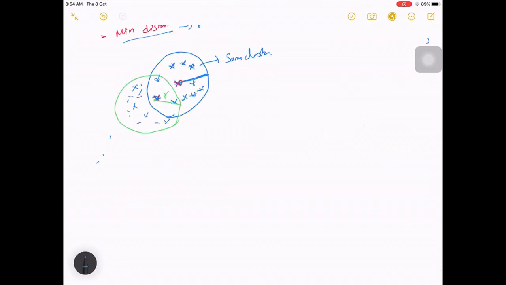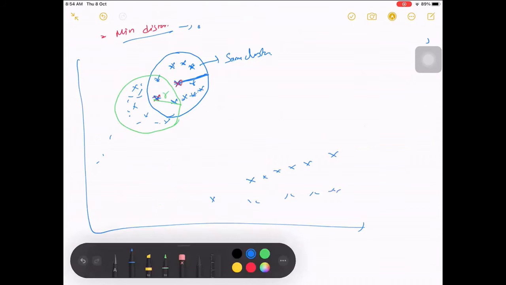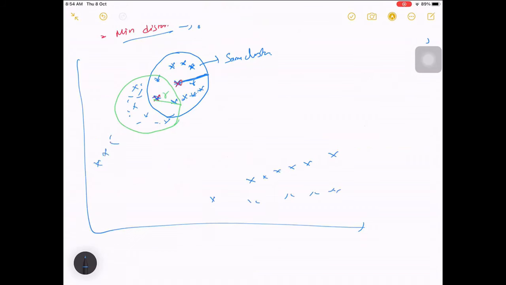Similarly, say there are a few more points here. For this case again there will be a circle, and all these will belong to the same cluster.